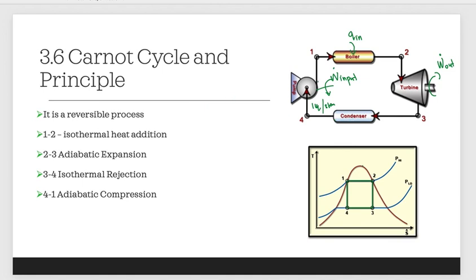This cycle we call a reversible process. Process 1-2 occurs at the boiler, and this is isothermal heat addition.